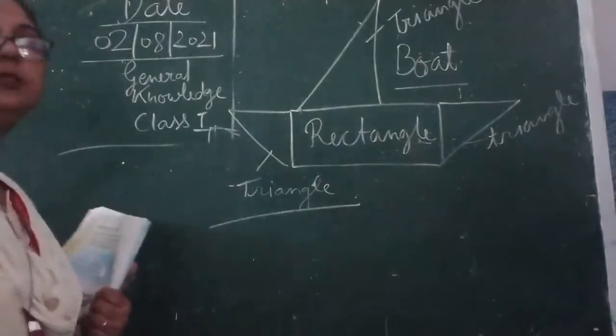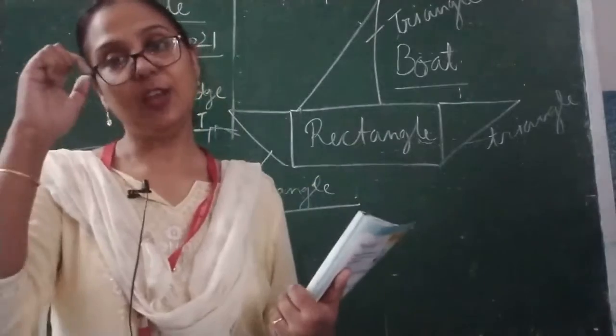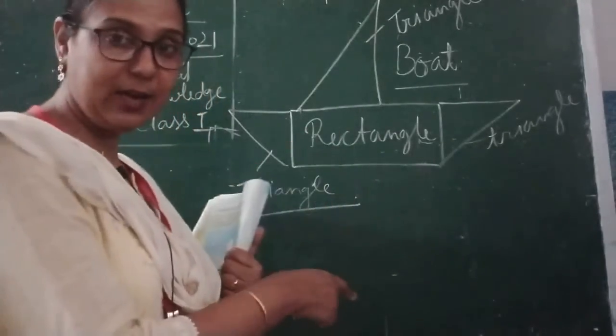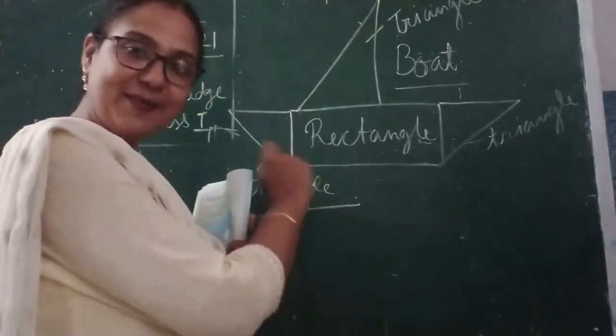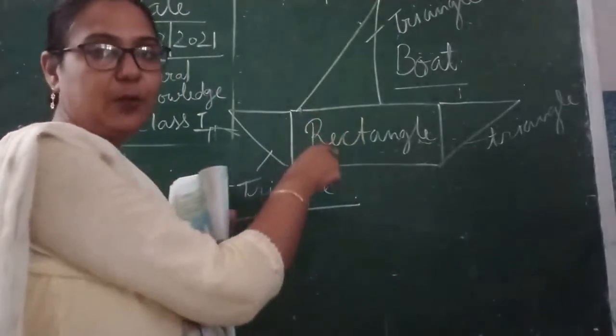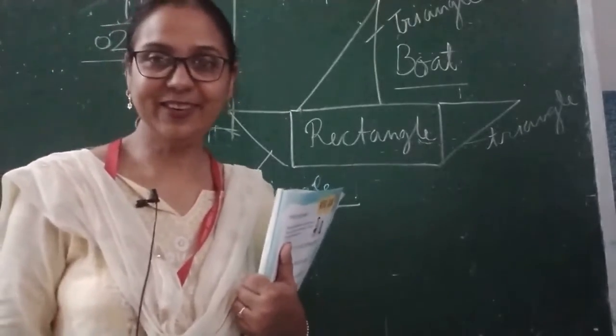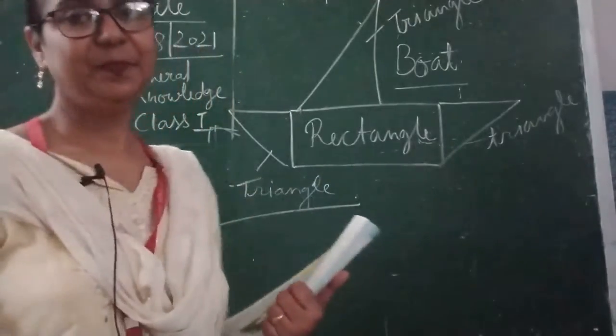So this boat is made with triangles and a rectangle. It means 3 triangles are there and 1 is a rectangle. So here children, the sail of the boat is made with the triangle shape. Okay children, so complete this.